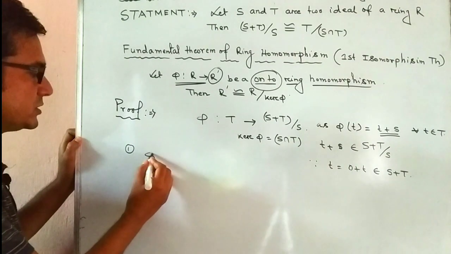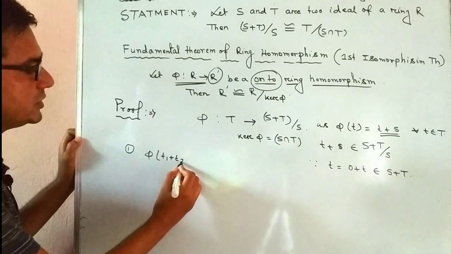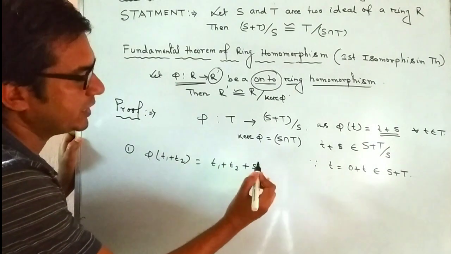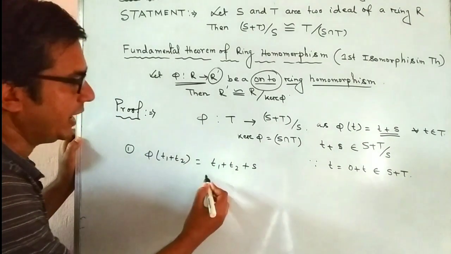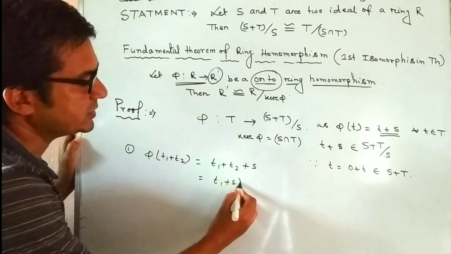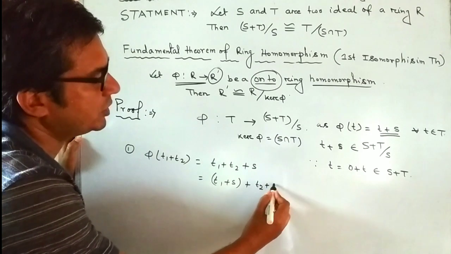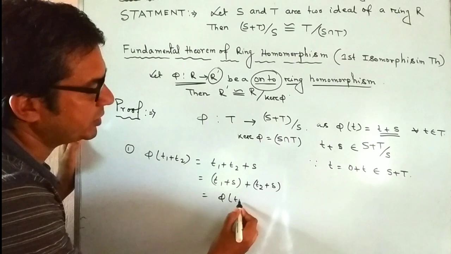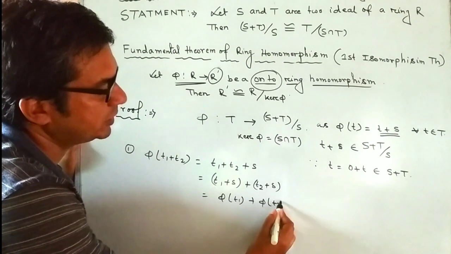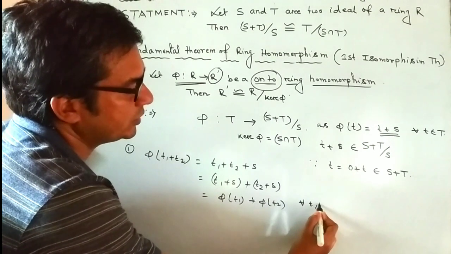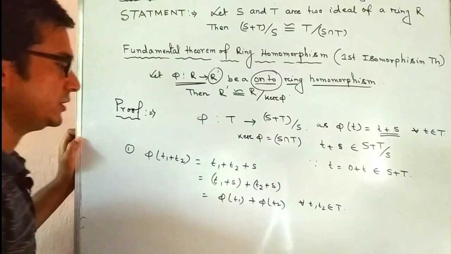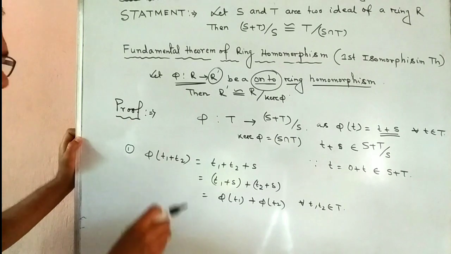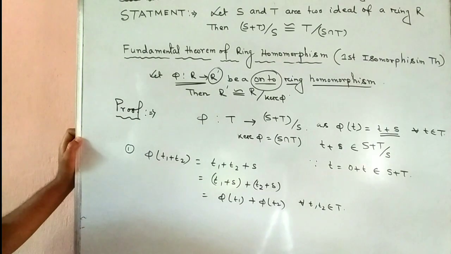The first property is phi of T1 plus T2 equals T1 plus T2 plus S, and this is equal to T1 plus S plus T2 plus S, and this is phi of T1 plus phi of T2, for all T1, T2 belonging to T. This is the first property, the preservation of addition.